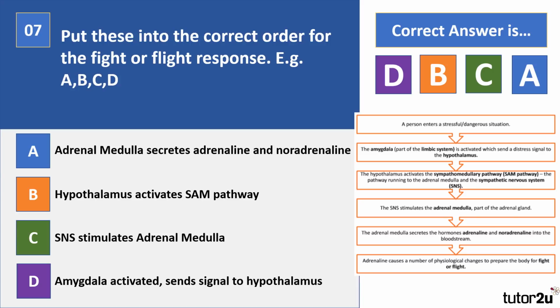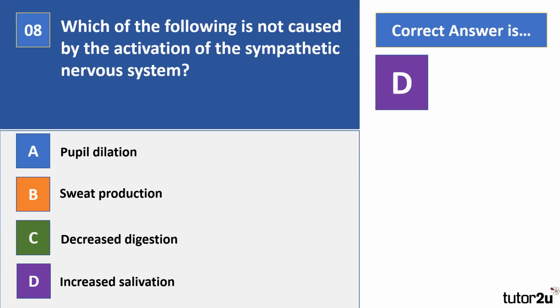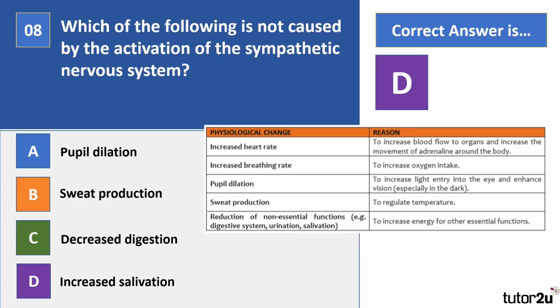Okay, so with your fight or flight response, it is useful to think about the order in terms of which things happen in it. Question 8. Which of the following is not caused by activation of the sympathetic nervous system? So pupil dilation, sweat production, decreased digestion, or increased salivation, so which is not caused by activation of the SNS. Pause the video. Right, your correct answer there is D, increased salivation.